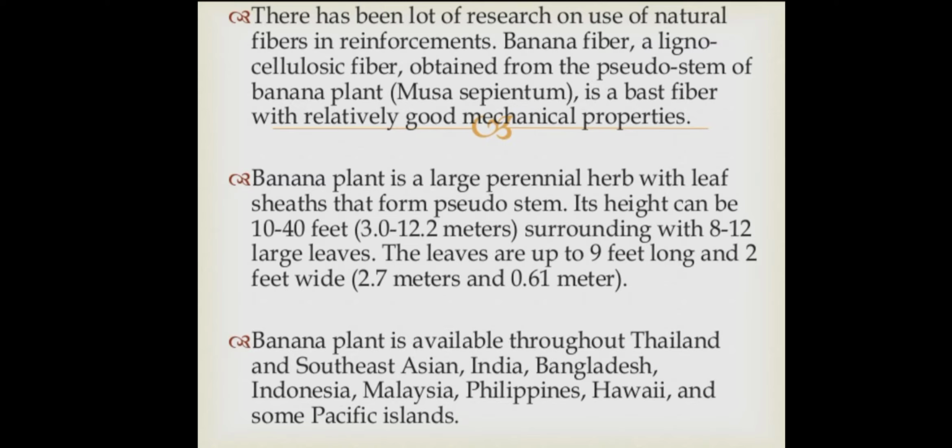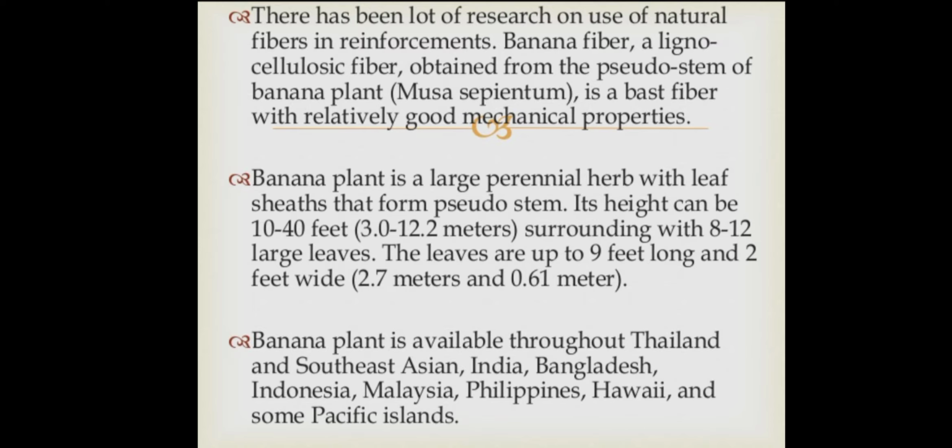Its height can be 10 to 40 feet, and in meters, 3.0 to 12.2 meters, surrounded by 8 to 12 large leaves, right? The leaves are up to 9 feet long and 2 feet wide, 2.7 meters if you see in meters, right?